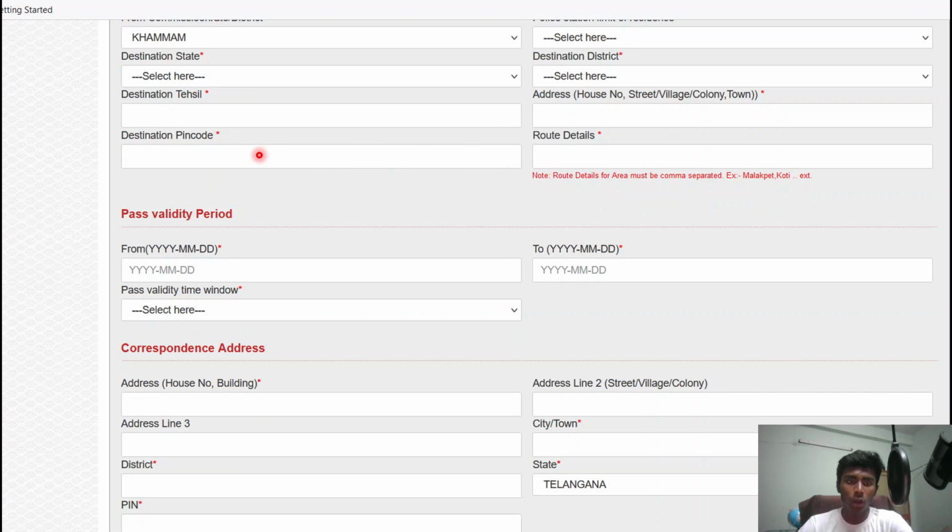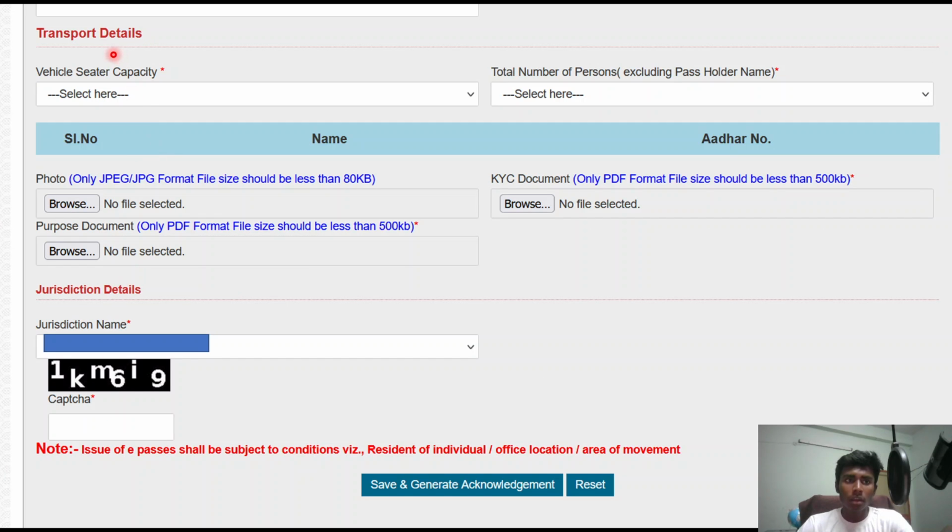After filling in all these details, next you have to come down to the pass validity period, and then you have to choose the time up to when you need the pass. Then you have to fill in the correspondence address, and after filling in all those details, there is one last detail which has to be filled. It's the transport details.